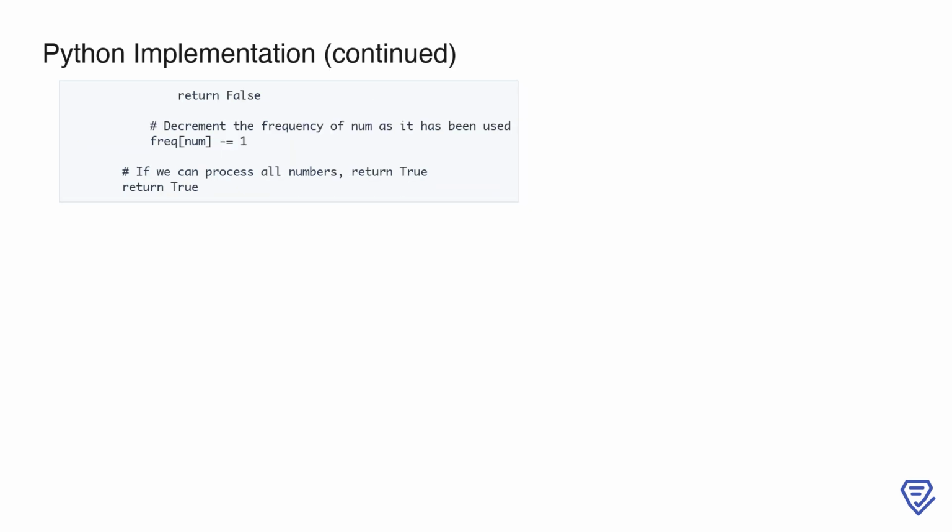In this part of the implementation, the function returns false as soon as it encounters a situation where the current number cannot be used in any valid way, either by appending to an existing subsequence or starting a new one. Otherwise, if the number is successfully used, its frequency is decremented to reflect that it has been processed. Once all numbers in the list are processed without hitting an invalid condition, the function returns true, indicating that it is indeed possible to split the array into one or more subsequences where each subsequence consists of consecutive integers and has a minimum length of 3. This ensures that the function can handle the input efficiently while maintaining the constraints of the problem.